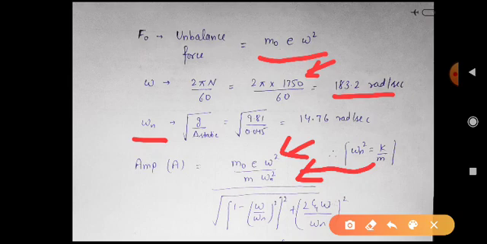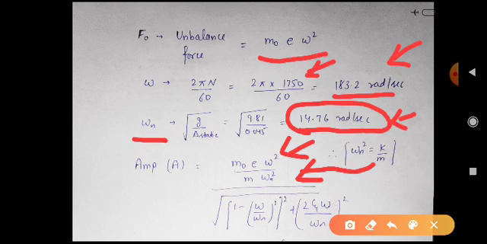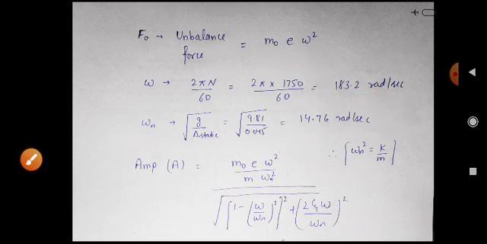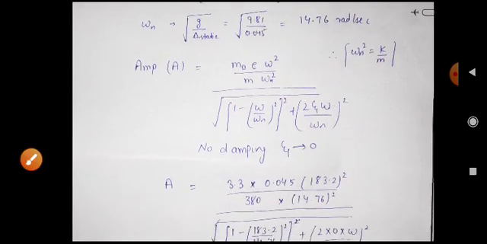Putting this value we find omega n, the natural frequency of our system. This is the natural frequency, and this is the frequency at which our machine is operating at this time, using the speed 1750 rpm.